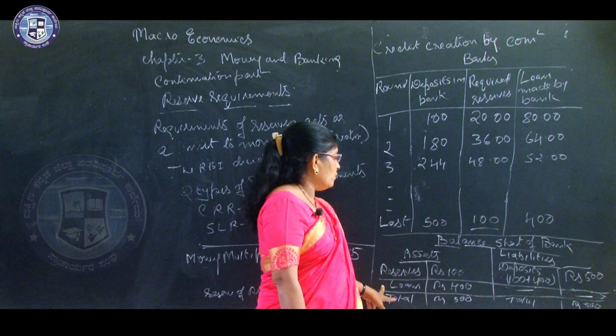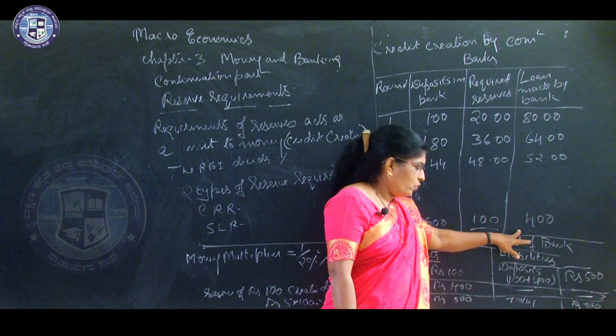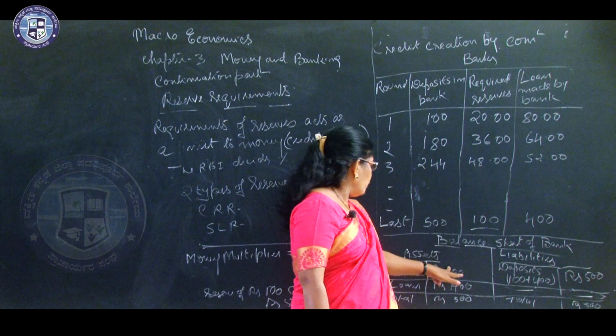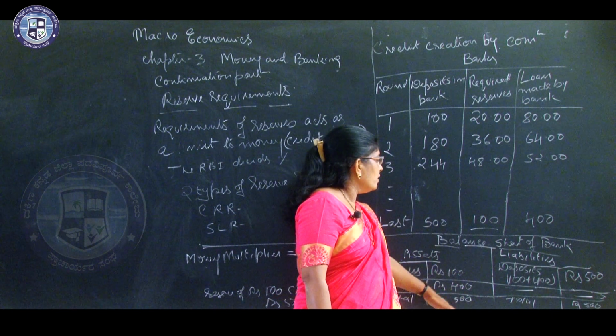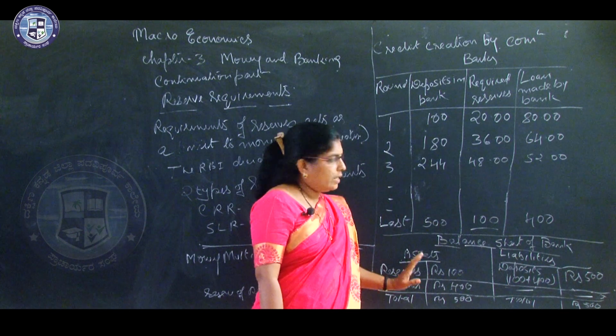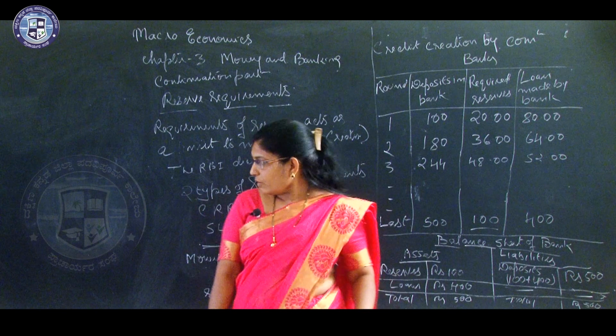Okay, loans given by the bank, that is 400, and you see the total, 100 plus 400, 500, and its total deposit is 500. Okay, the bank's balance sheet will be like this.